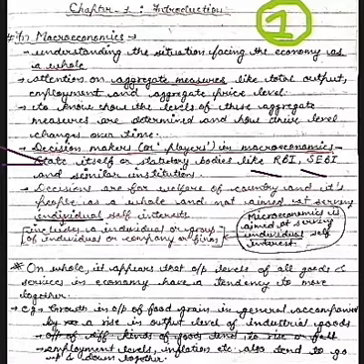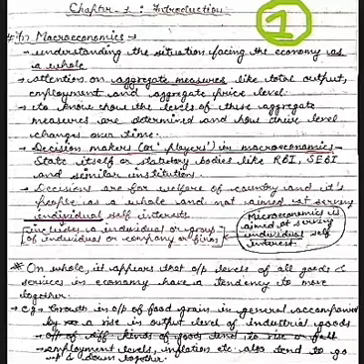Next thing, decisions are for the welfare of the country and its people as a whole, not aimed at serving individual self interest. As I have told you, macroeconomics deals with the welfare of the entire country, people as a whole, not a single person. Here I have written the word individual. What do you mean by individual?